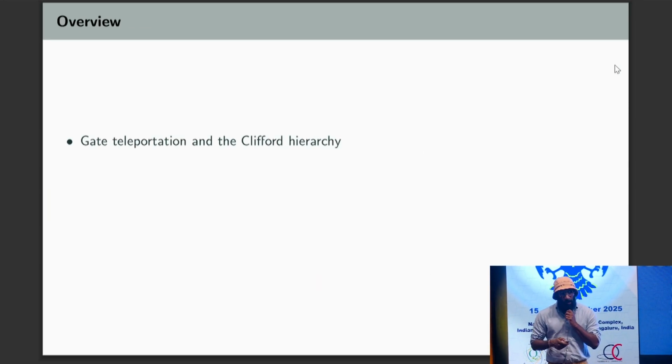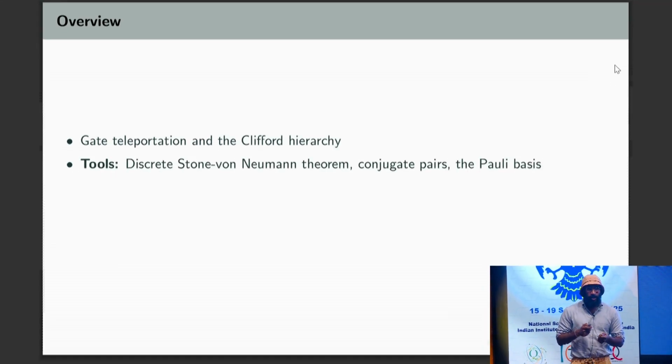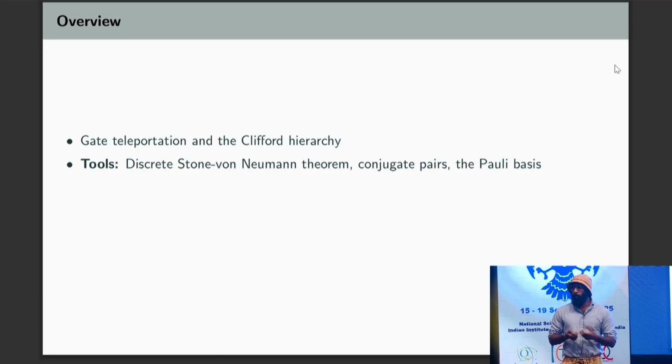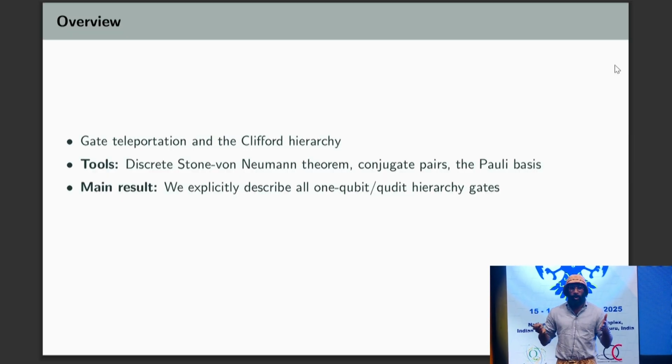To give you an overview of this talk, first I'm going to review gate teleportation and the definition of the Clifford hierarchy. Then I'm going to go into some of the mathematical tools we use to prove this result, such as the discrete Stone-von Neumann theorem, something called conjugate pairs, which is a new concept in this work, and the Pauli basis and how it relates to proving this theorem. Then we'll give the main result, which is an explicit description of an exhaustive list of all the one qubit or one qudit gates. Because we've listed them all, that also allows us to give, for the first time, the number of gates in each level of the Clifford hierarchy for every dimension.